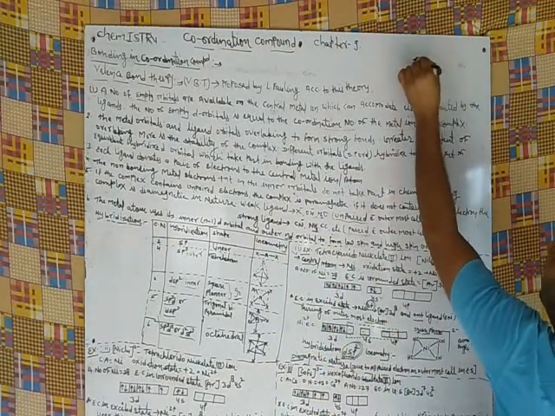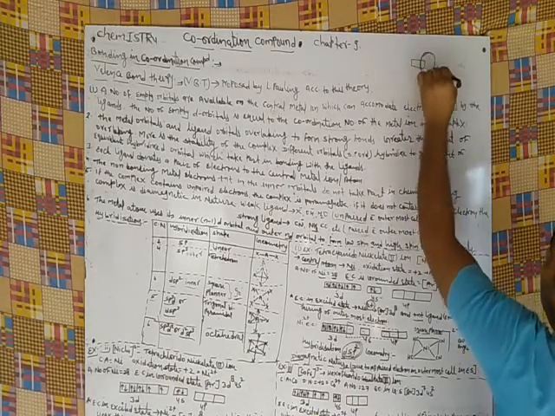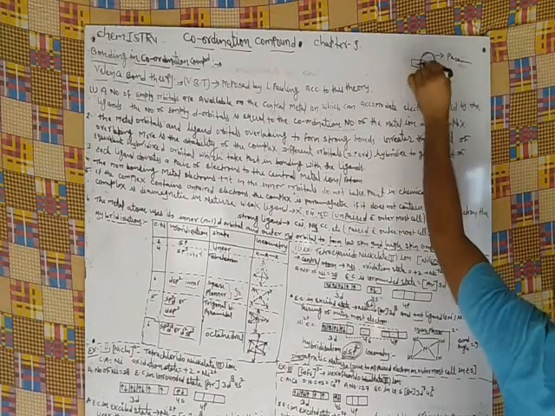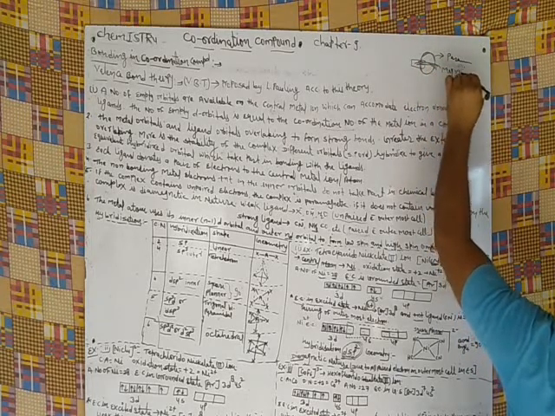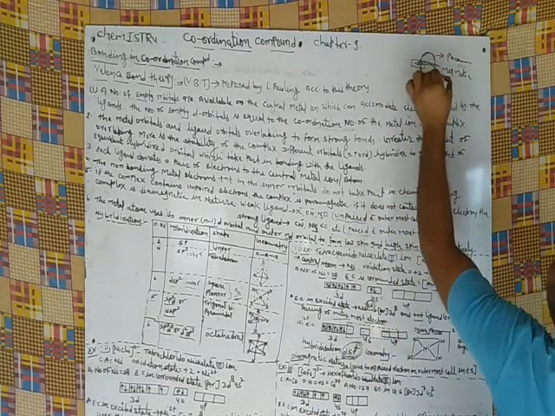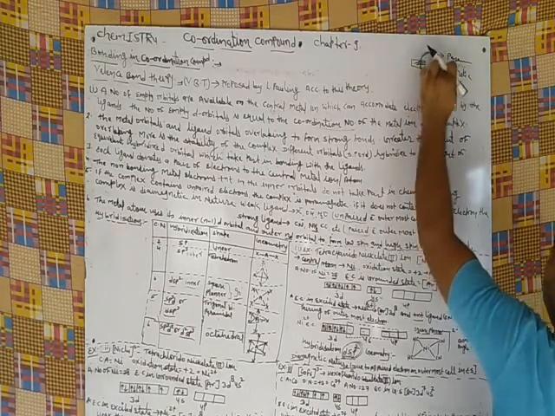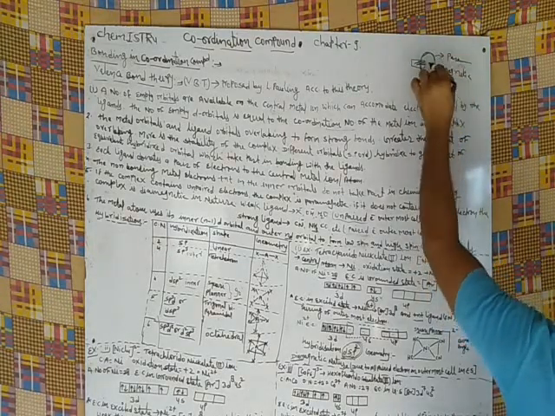What is paramagnetic and diamagnetic? When a complex is placed in a magnetic field and behaves like a magnet, it is paramagnetic. When it does not form a magnet in an applied magnetic field, it is known as diamagnetic.